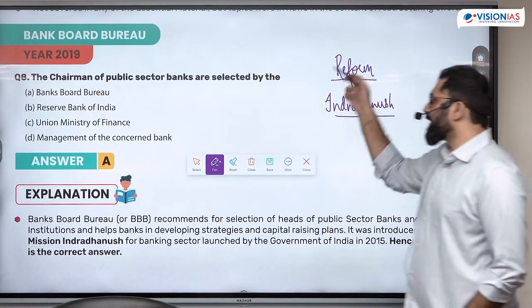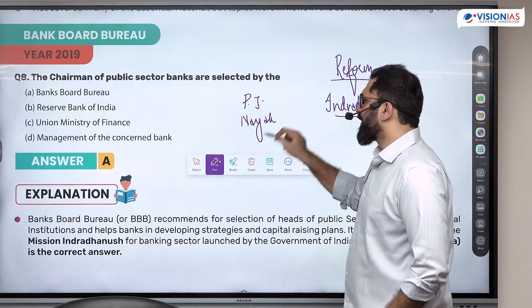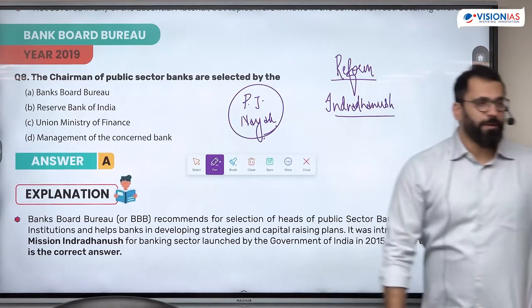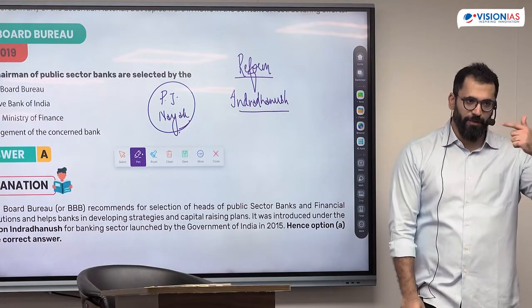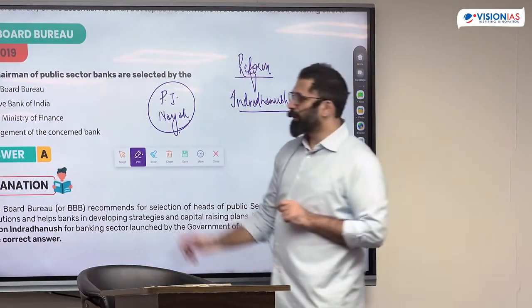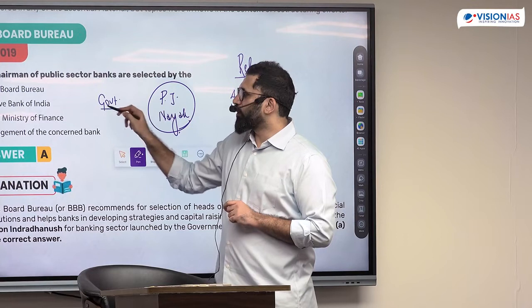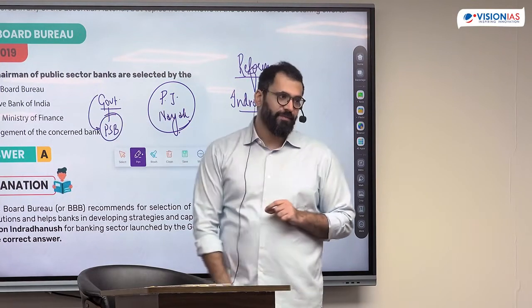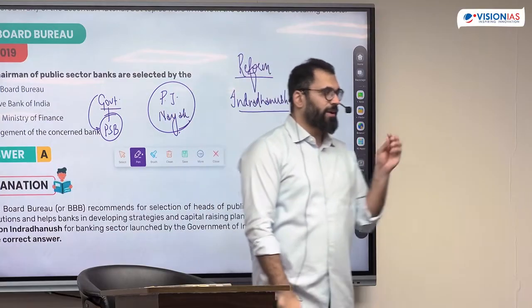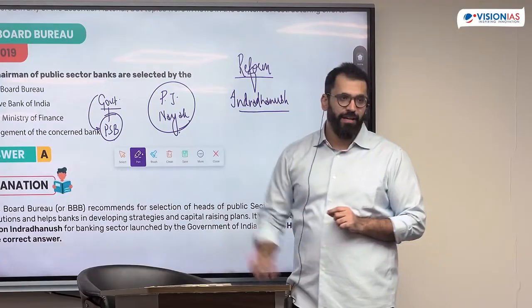In fact, for reform, the government set up a committee called the Banking Sector Reforms committee by P.J. Nayak. He was the chairman. This was the committee to recommend reforms. What he said was the biggest problem of government banking was that there's a lot of interference of the government with the public sector banks. They appoint everyone, their tenure, plus all of the phone calls that come from the government. We need to reduce this interference.